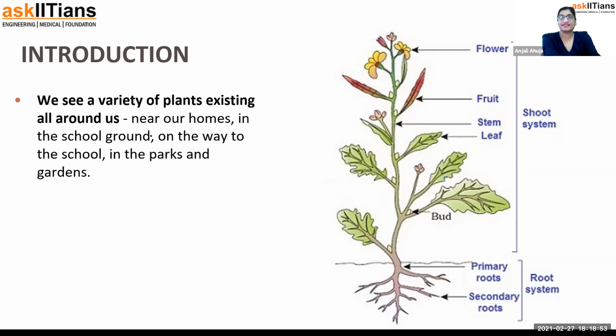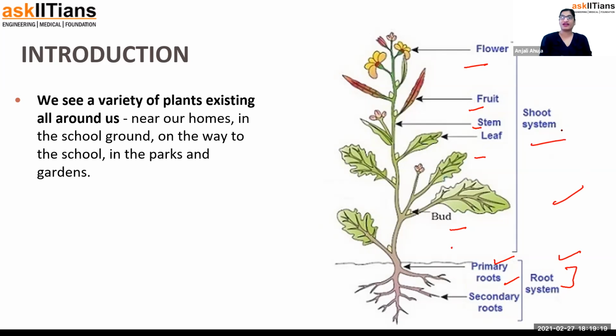The diagram on the right side is showing there are flowers on the plant, fruit, stem, leaf, buds are there. These are kind of roots. Roots are present in different designs. So these we will be learning in detail. But for now, you just remember the part of the plant which is in the soil is known as the root system, and the one which is shooting out of the soil is known as the shoot system.